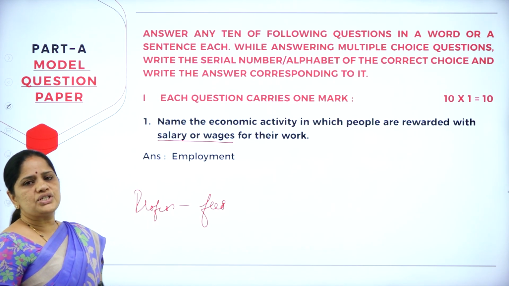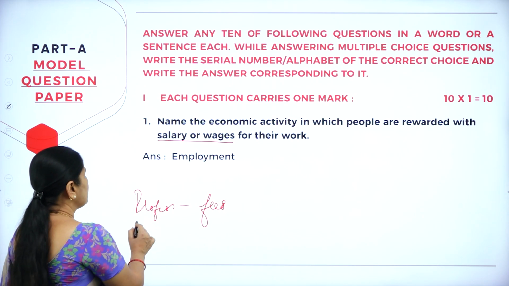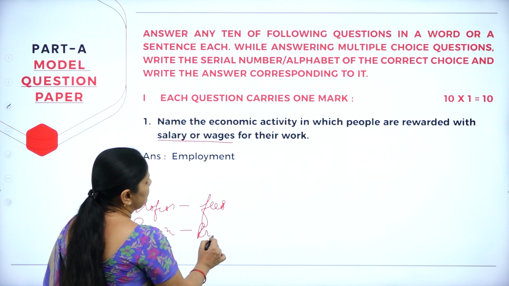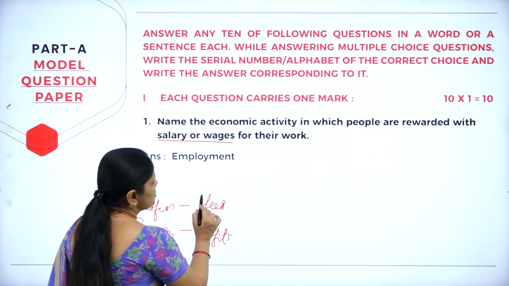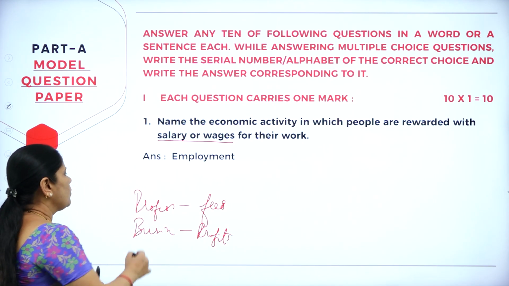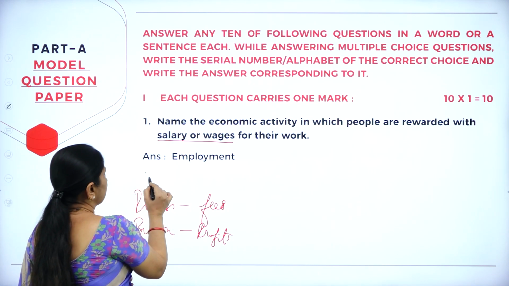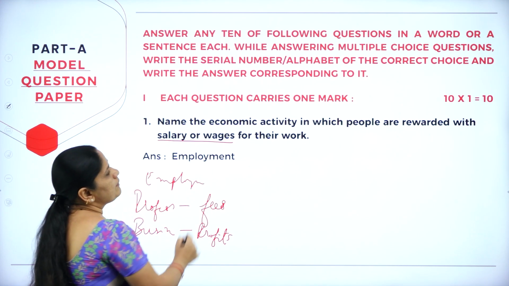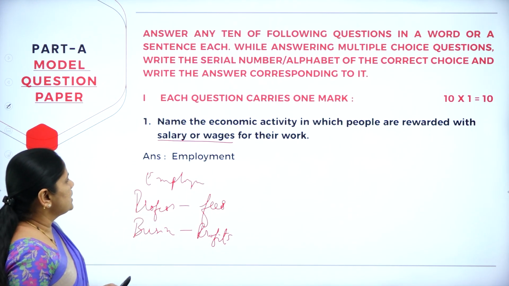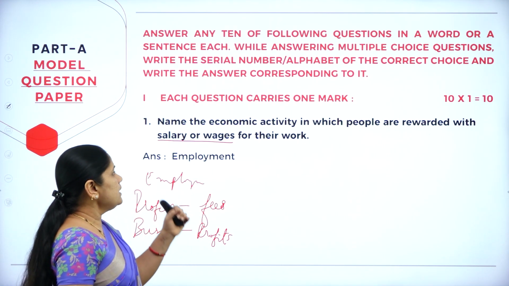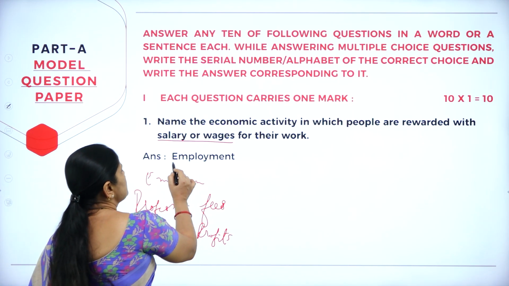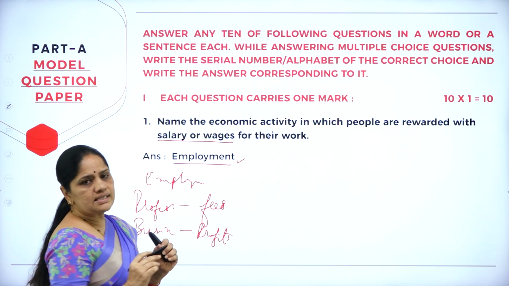So for the profession it will be fees, and for business the remuneration will be in the form of profits. We should understand what is business, what is profession and what is employment. Under employment they have asked this question: name the economic activity where they are given salary or wages. It is employment. If you write employment, that is enough.